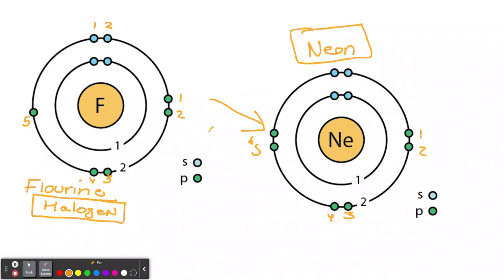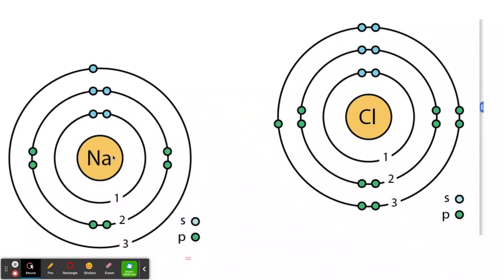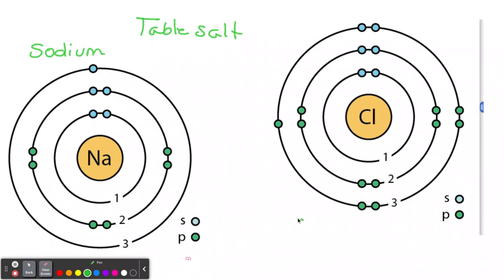So, in a sense, we can say that all elements are trying to be noble. They're trying to be complete. That's the octet rule. Let's keep going. Now we have sodium, Na, and chlorine. And you know, when you put these together, what do you think they make? Sodium chloride. And what is that? That's table salt. So sodium, this is sodium over here, and this is chlorine.